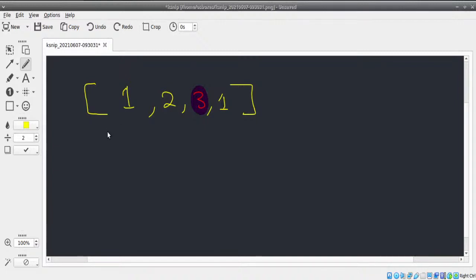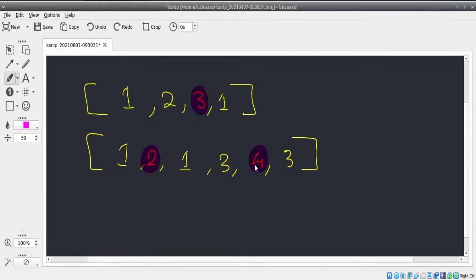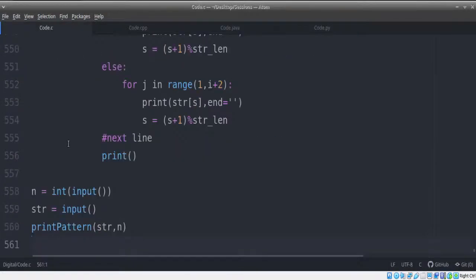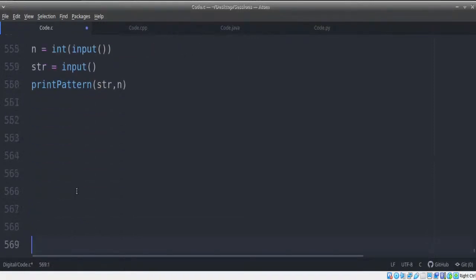Now, the question also states that you can have multiple peaks as well, like this 1, 2, 1, 3, 4, and 3. So in this case, we have 2 peaks. Whenever you have multiple peaks, you need to return the index of any one of the peaks. So index 0, 1, 2, 3, 4, and 5. We can either return 0 or 4. Both will fulfill the test cases. That's how it works. So let me quickly state this down to you guys. So the question is like this.